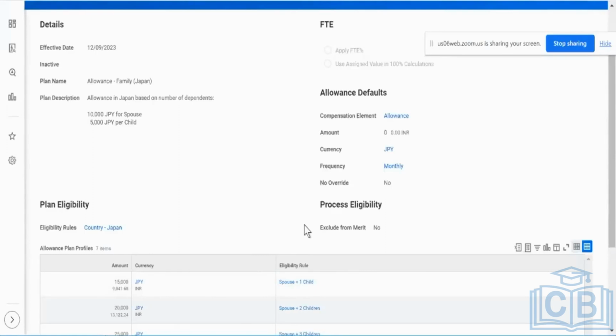And the same thing in the US, I might say that for people who are working out of the East Coast, because of the fuel and everything, I'm going to give them a monthly allowance of, say, $100 as commutation expenses. That's all. It's only for the East Coast. There, I could bring in something like a location hierarchy.